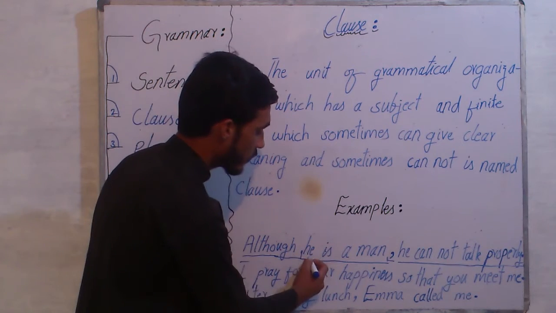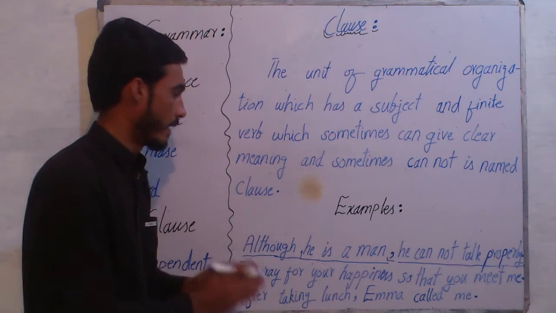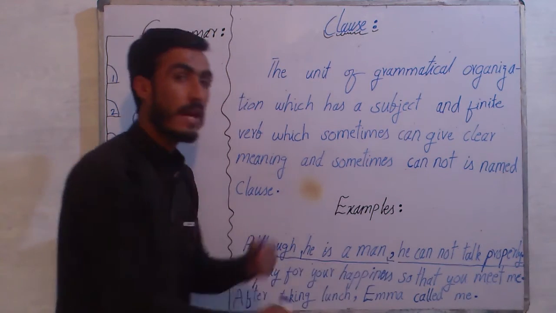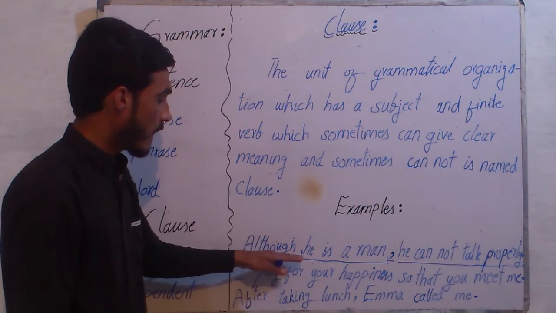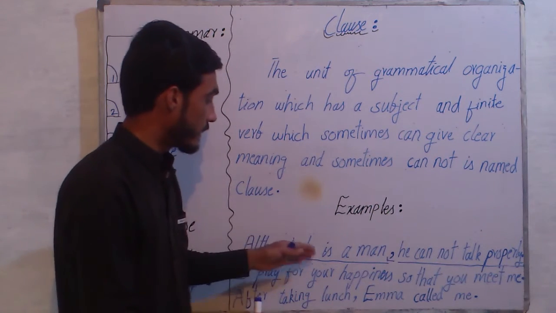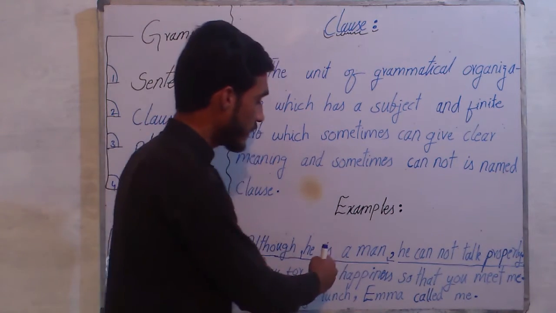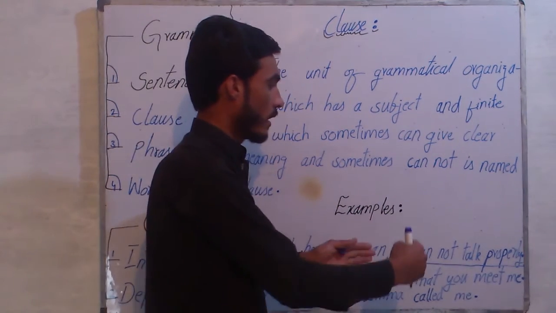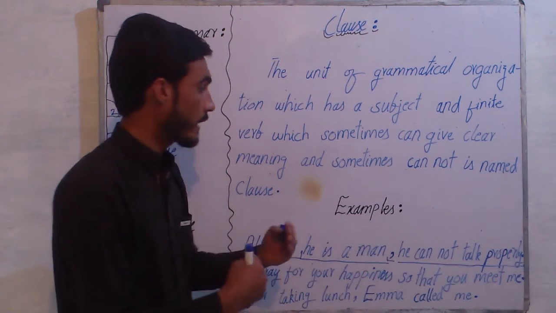Now look, the independent, he is a man, is giving complete meaning. And although he is a man, now it requires something else to be completed. It has become a dependent class, and with it we have to put another class, means the independent class, to give clear and complete meaning.